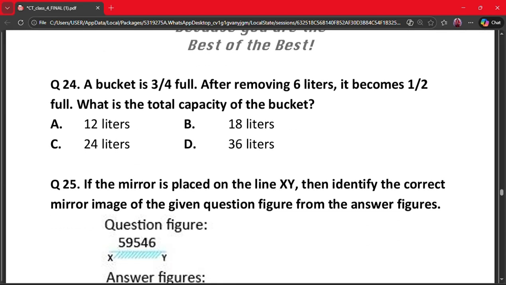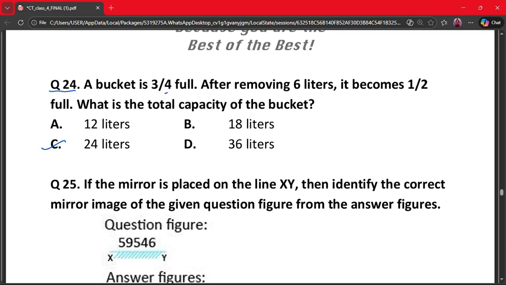Our next question is question number 24. A bucket is 3 by 4 full. After removing 6 liters, it becomes half full. What is the total capacity of the bucket? A. 12 liters, B. 18 liters, C. 24 liters and D. 36 liters. Here the correct answer is option C, that is 24 liters.